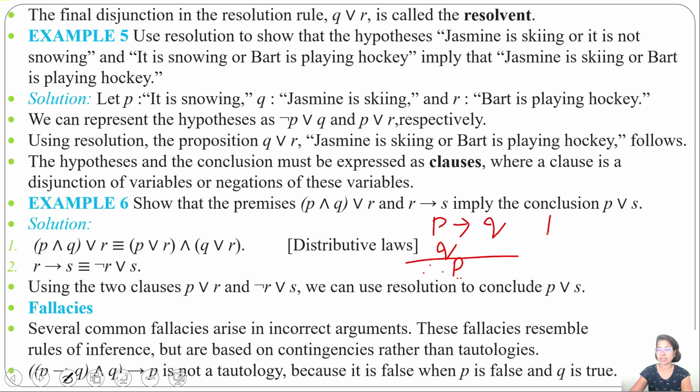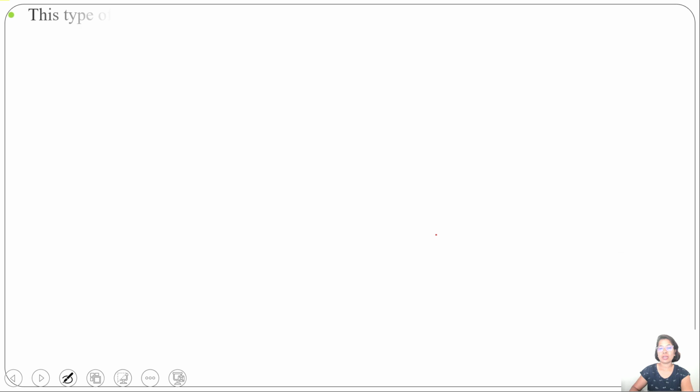In the case of modus ponens, if P implies Q is true and P is true, then Q must be true. When P is true, Q cannot be false. Here, in the case of the fallacy, P implies Q is true, then P can be true or false. In case of implication, true implies false is false, the rest are true. So here Q is true, P can be true or false. For both, P implies Q will be true. It's called the fallacy of affirming the conclusion.